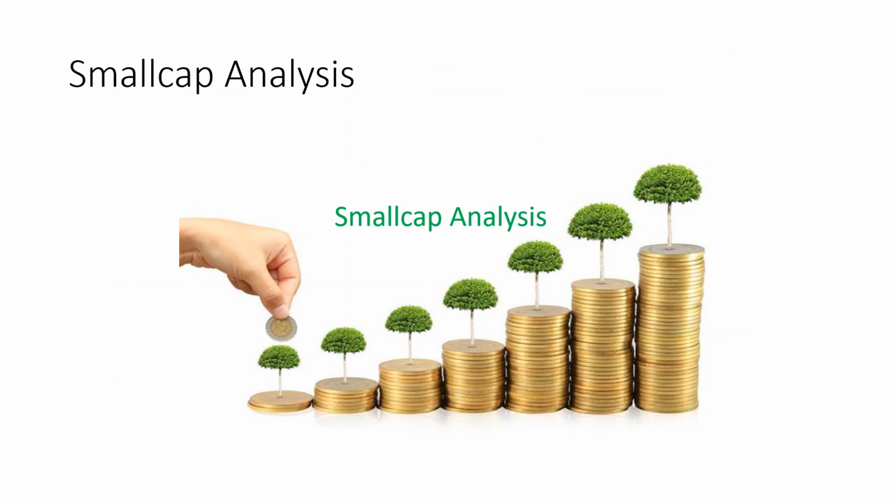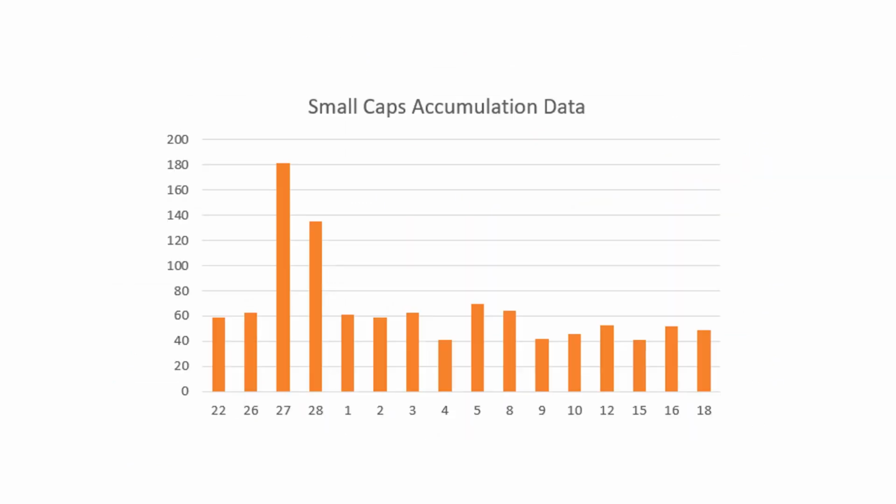Right? So now coming to the small cap analysis. The small caps, the data is not that great. Like I've been pointing out, whenever there is panic and the Nifty starts falling in a big way, money usually starts moving from the small cap index or the small cap stocks to the large caps or the larger mid caps. So that is the reason we're not seeing such great accumulation in the small caps. It is very stock specific, sector specific accumulation that is coming in the small cap stocks.